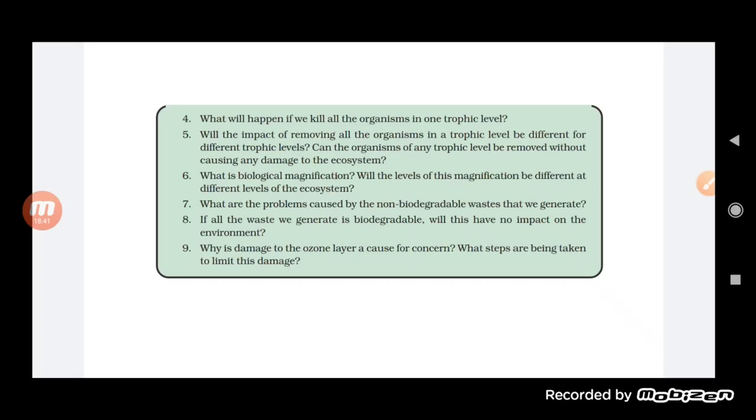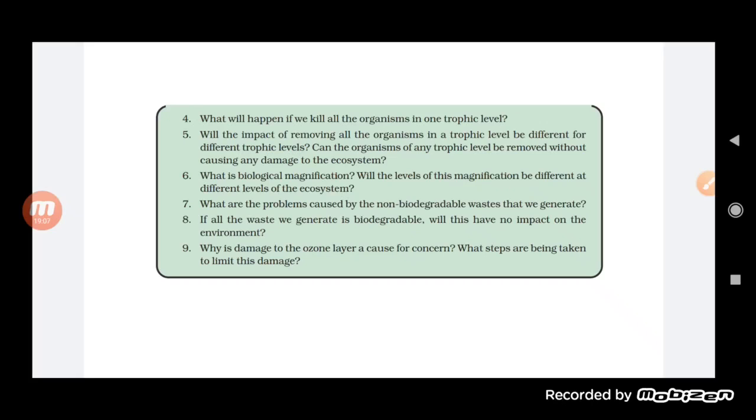So when we compare the first trophic level to the fourth trophic level, we find that the amount of the chemical will be higher in the fourth trophic level than in the first one. Okay, so this is how we can explain biological magnification.